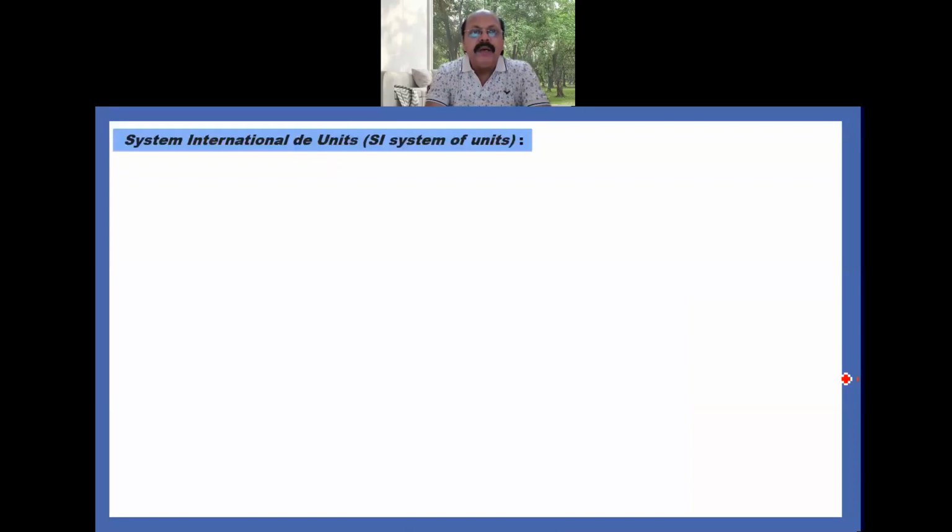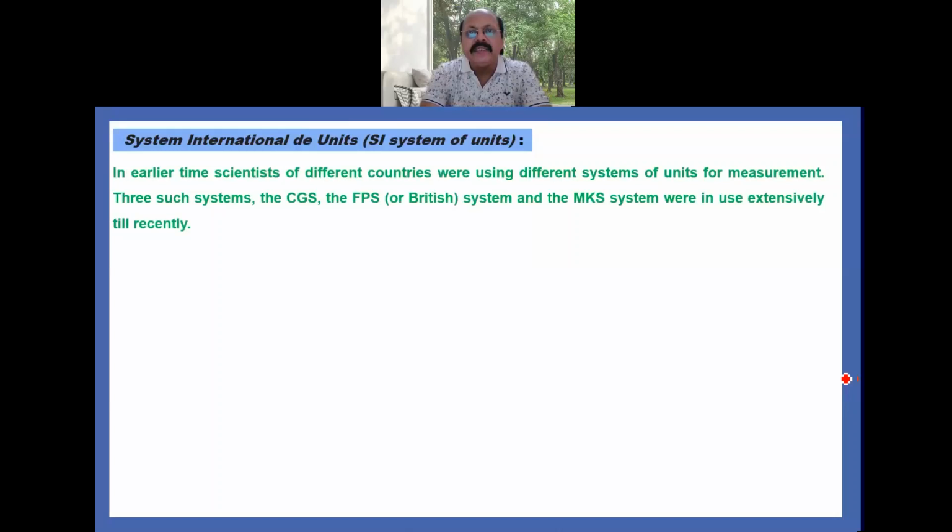So for that purpose, a system of units was developed, known as Système International d'Unités, that is the SI system of units. What is this actually? In earlier times, scientists of different countries were using different systems of units for measurement.